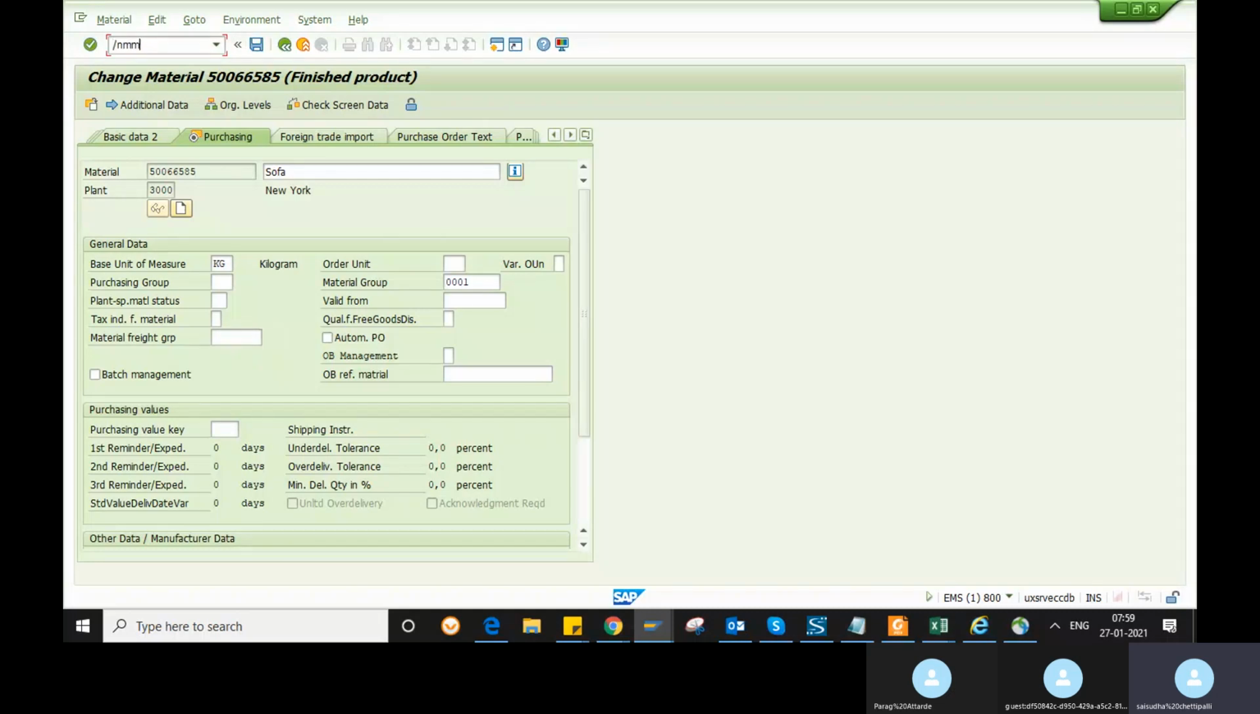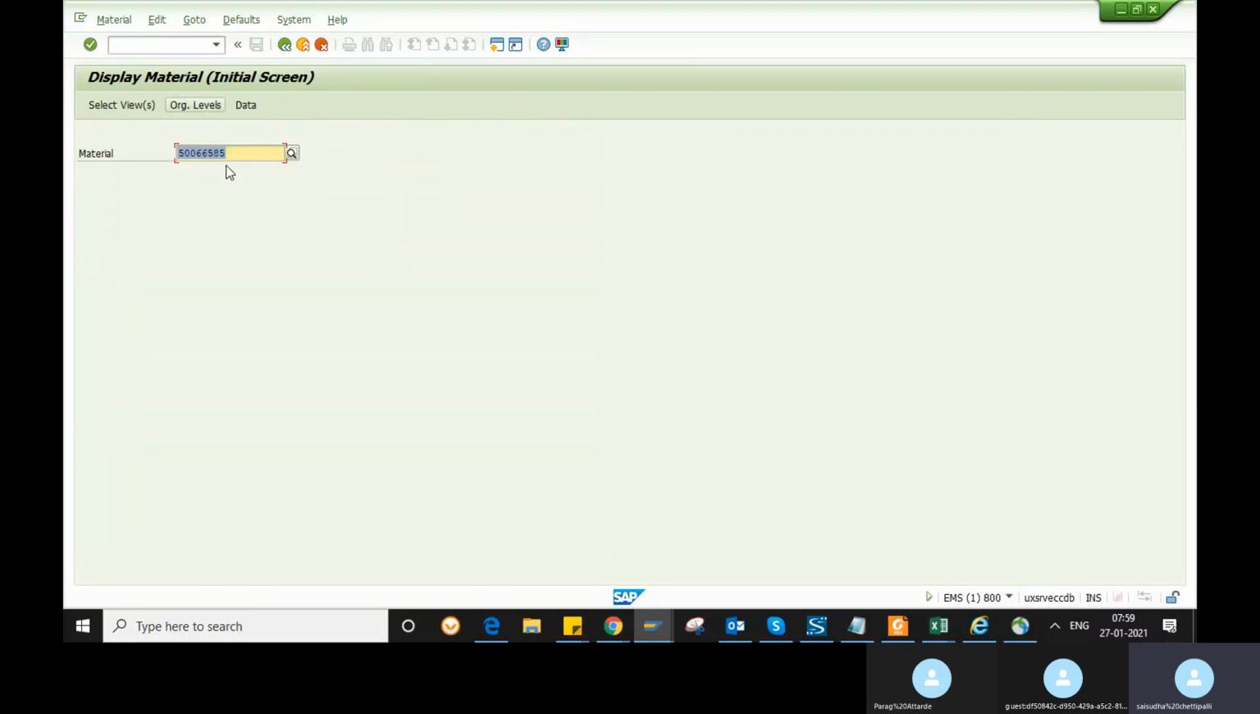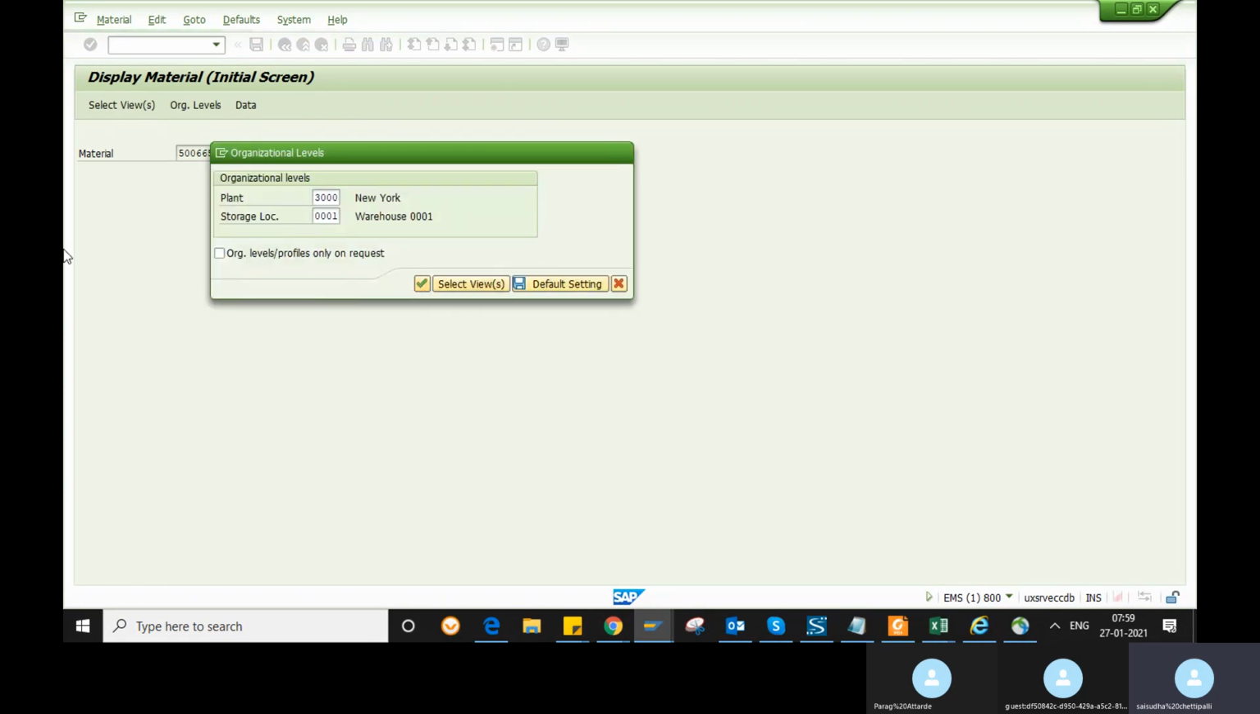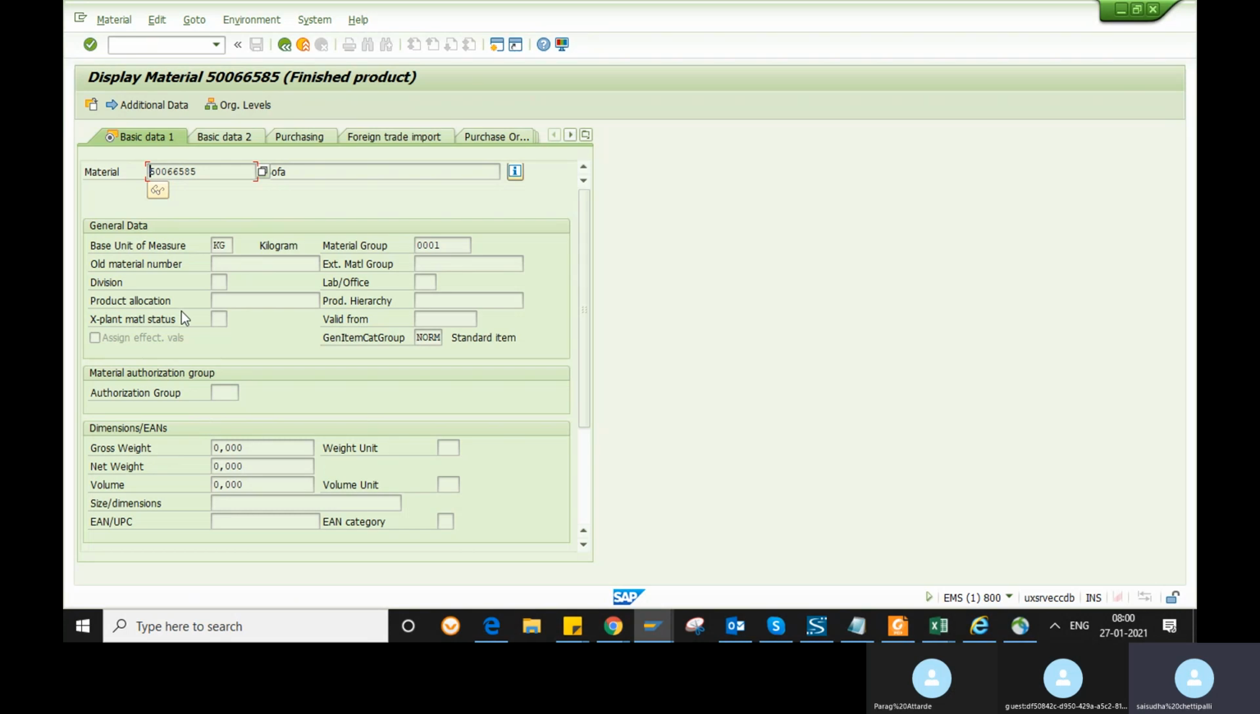If you want to display the material master, it will be MM03. It will allow only display mode. You cannot edit any details here, only in display mode.